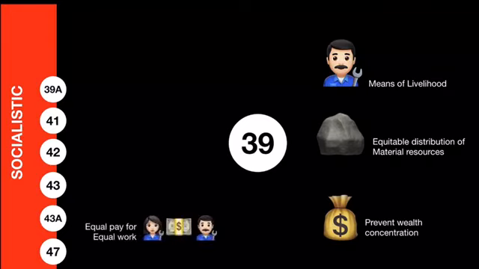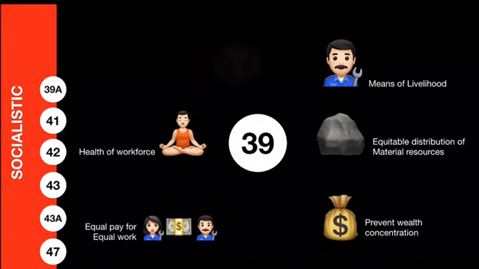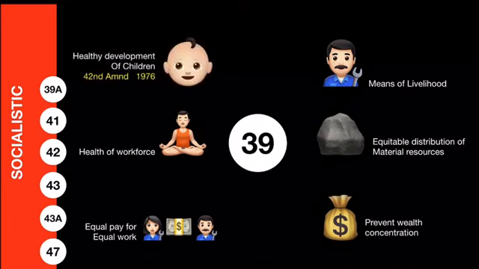State should try to promote equal pay for equal work. Both men and women should get an equal amount of payment if they do an equal amount of work. State should try to promote the health of the workforce, and should look after the healthy development of children and youth. The last part, 39F, was not originally mentioned in the constitution. It has been incorporated by the 42nd Amendment Act of 1976.